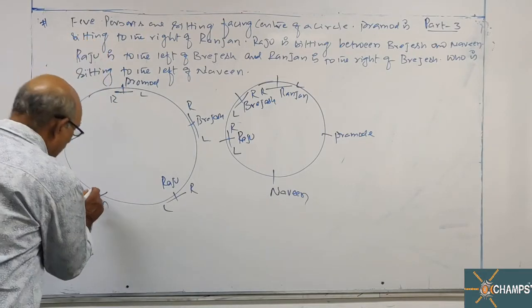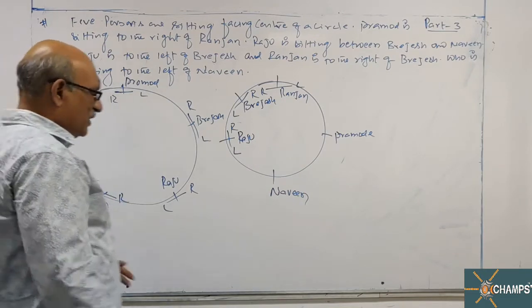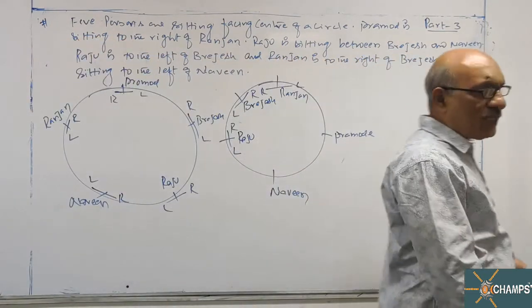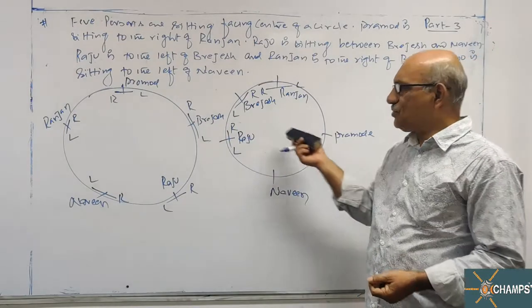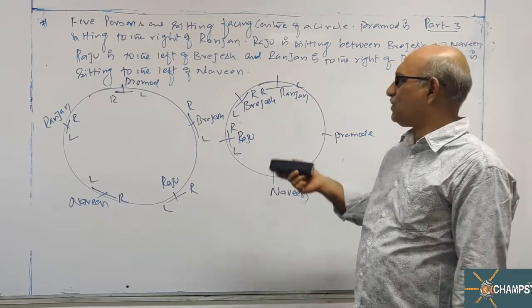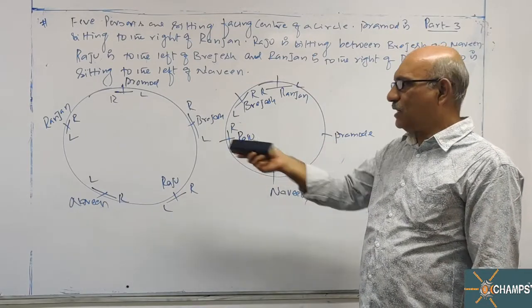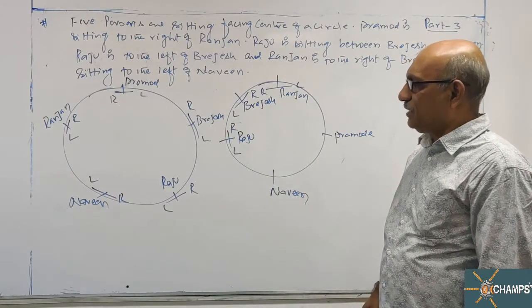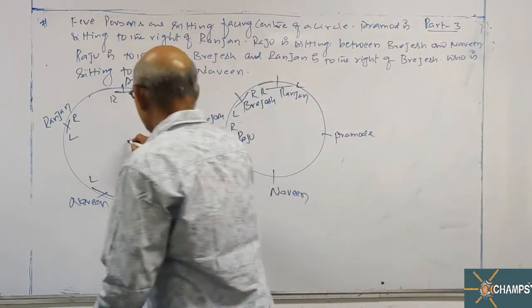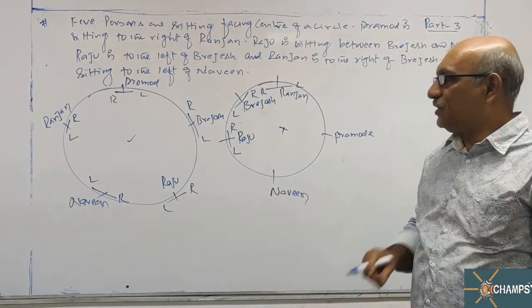Where is Naveen? This fellow. Who is sitting? Ranjan is sitting to the left of Naveen. This way 1 or 2 times, just you go on a trial and error method. There is no fixed criteria for this. So one way I arranged this, it has not satisfied all the conditions. Therefore it is taken in this manner. So this diagram is right, and this is not, because it has not satisfied all the conditions.